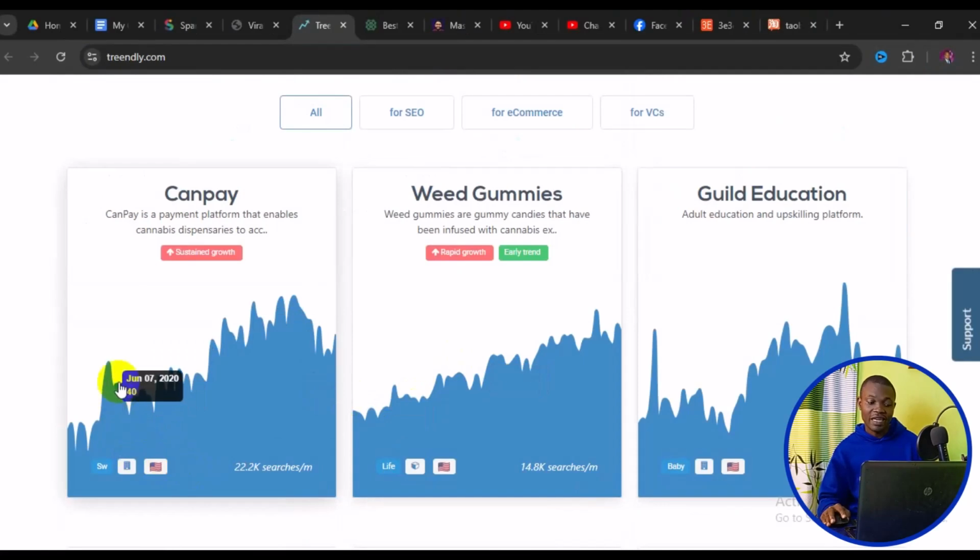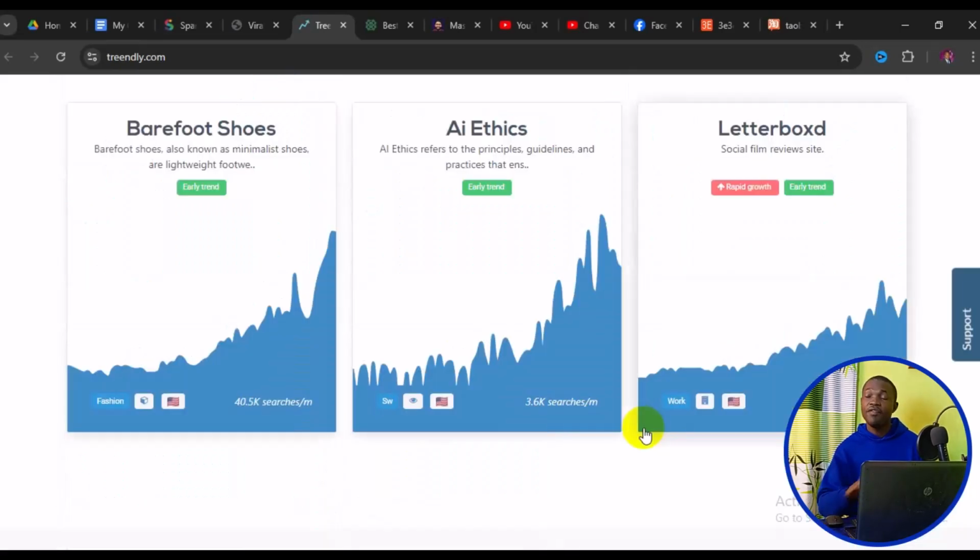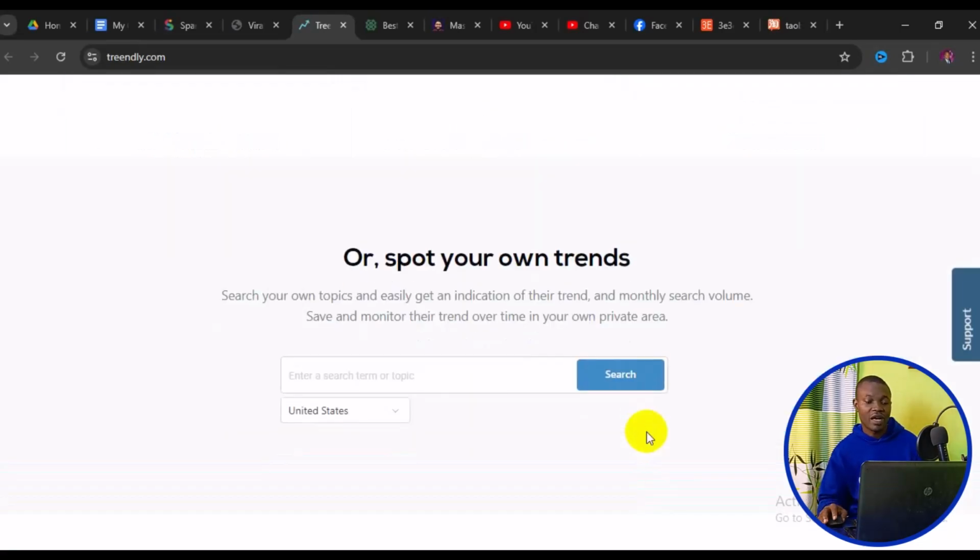Now, for you to understand this, these are all statistics of how a trend works. If you have any trending topic you want to confirm and you have a very strong growth statistic like this, it simply means that the topic is very much trending. And the same thing applies here, most especially if you are looking for a US targeted audience, it's advisable to make use of this particular website.